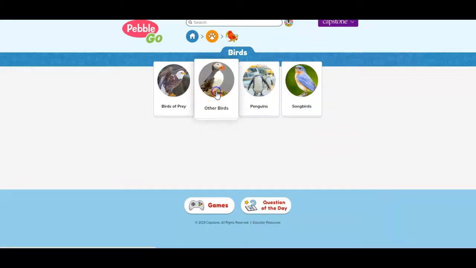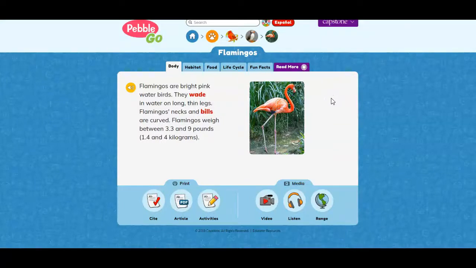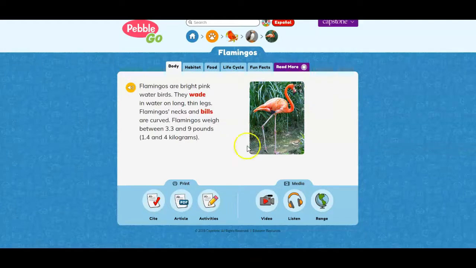So we want to go to other birds, and over here to the right side we have flamingos. Right off the bat, maybe something you notice about flamingos is they have much longer legs than the hawks. They have a really long neck compared to a hawk as well. But both of them are still birds. We can see the wing of the flamingo, we can see the feathers on it, and it does have a beak as well. It looks different from a hawk's beak, but it does have the beak.